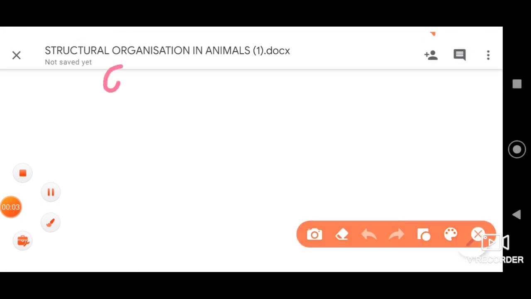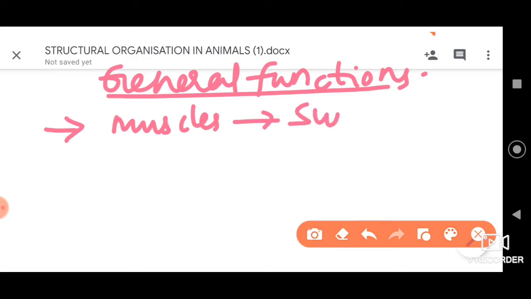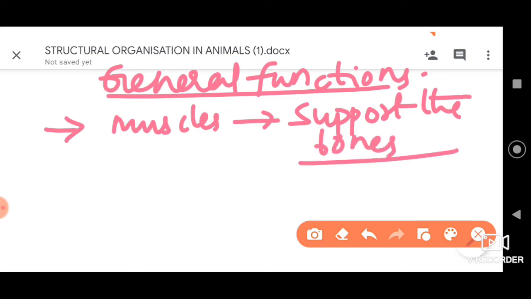Let us discuss a few general functions of the muscle tissues. The first important function, as we all know, is that muscles support the bones. So when they support the bones, it is possible for the organism to have movement and locomotion.